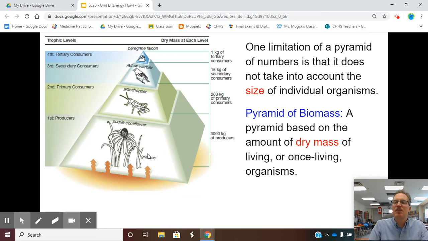and if you've ever left your grass in your lawnmower and let it completely dry out, it does have a lot of weight. Think about how many individual pieces of grass are in there, right? For the quantity of grass. Now we weigh it. 3,000 kilograms of possible cornflowers or grasses, compared to 2,000 kilograms of grasshoppers, or 15 kilograms of birds, or 1 kilogram of peregrine falcon.